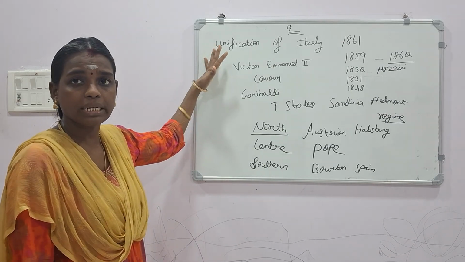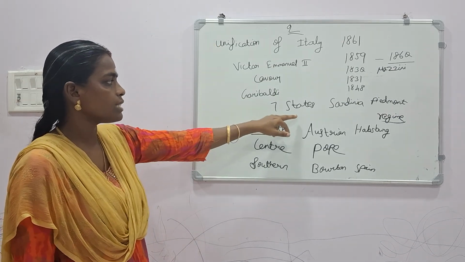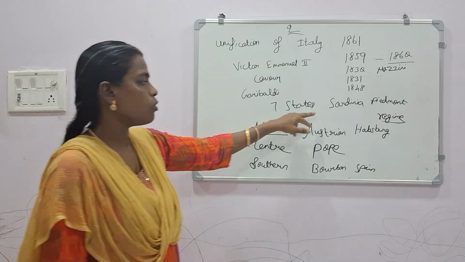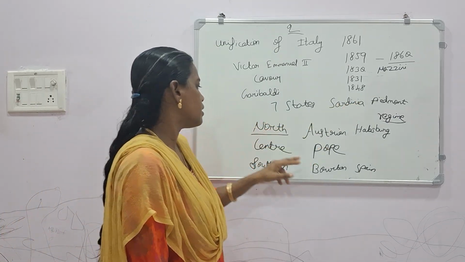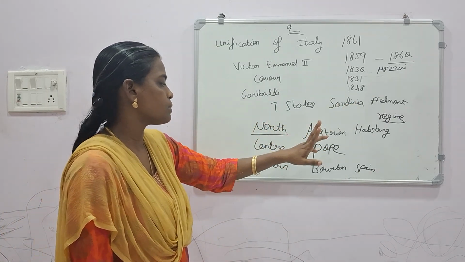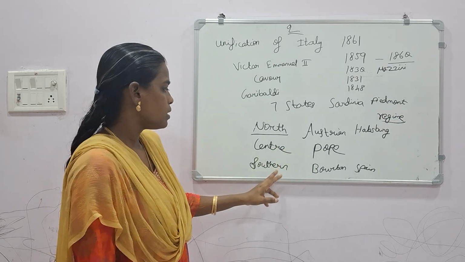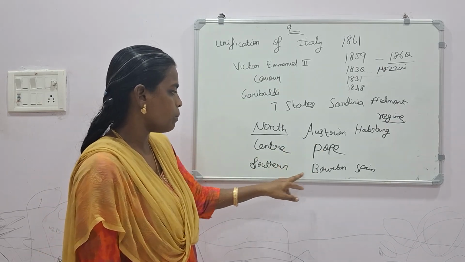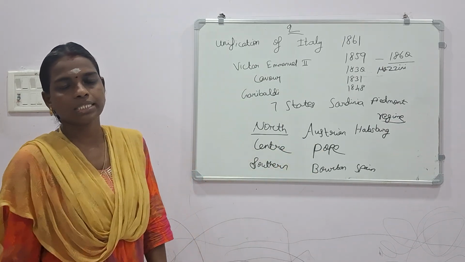Have you got this paragraph? Italy was divided into seven states. The most important state was Sardinia-Piedmont; the north was ruled by the Austrian Habsburgs, the center by the Pope, and the southern part of Italy by the Bourbon dynasty of Spain. That's it.